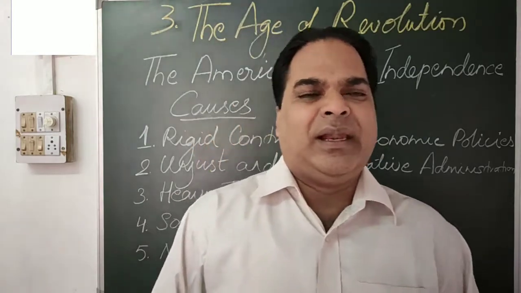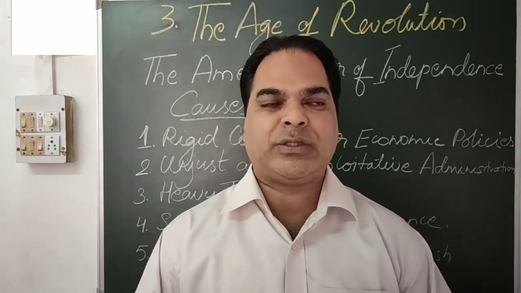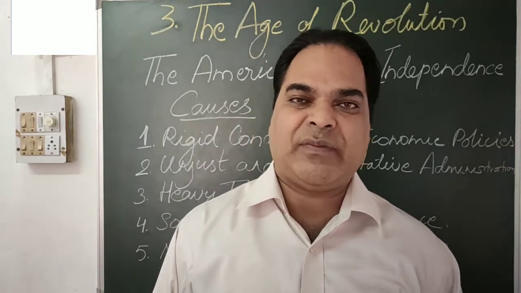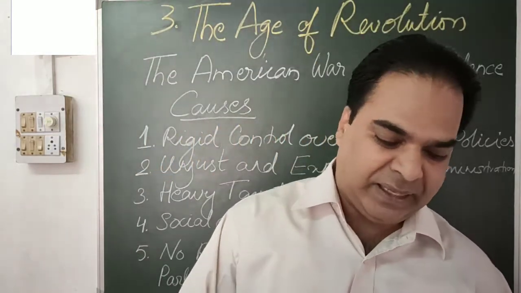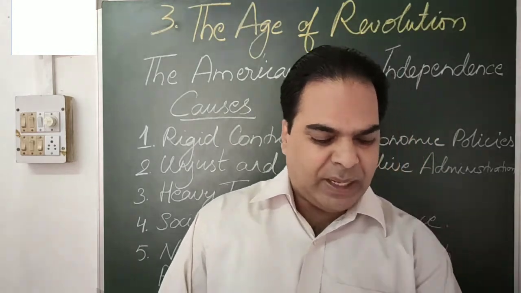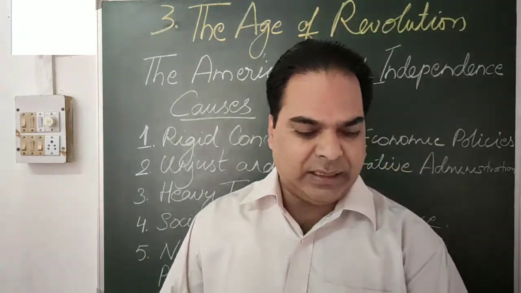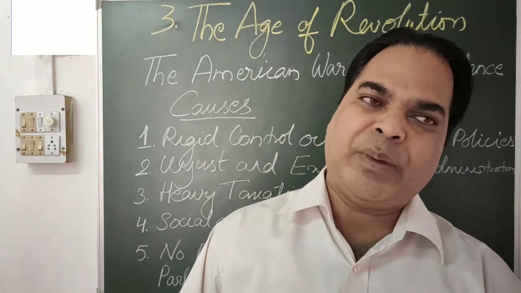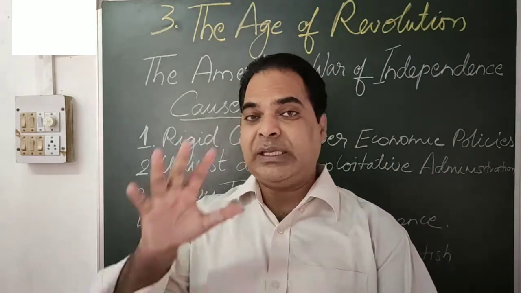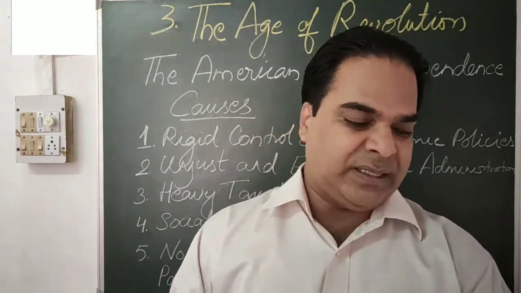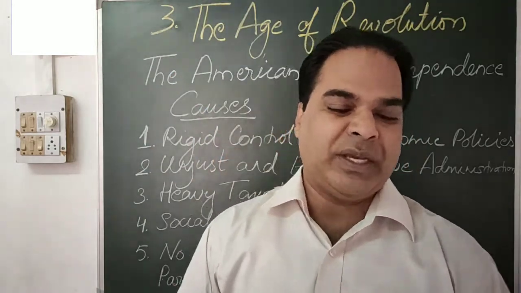Now let us discuss one by one what were the causes which were responsible for the 13 colonies to start a revolution to free themselves from British rule. Altogether 13 colonies were there. As you know, the American continent was discovered, and many of the European peoples went and settled over there in the 16th century. By the middle of the 18th century, 13 British colonies had been established along the eastern coast of North America.